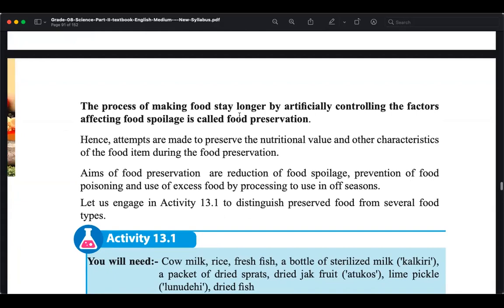We can control the temperature, one thing. For example, normally at room temperature the degradation process is fast because the bacteria and microorganism activities are fast. But if you freeze this, then these microorganisms and bacteria and also the enzymes and this chemical process will slow down, maybe even stop for a long duration. So we can control temperature. Can you tell some other factors that we can control other than the temperature?